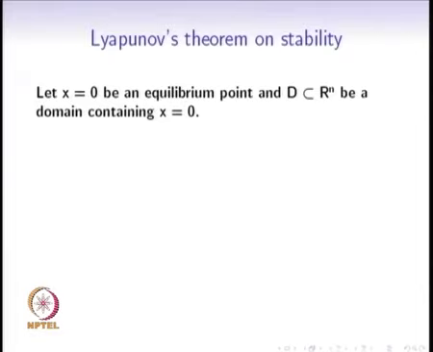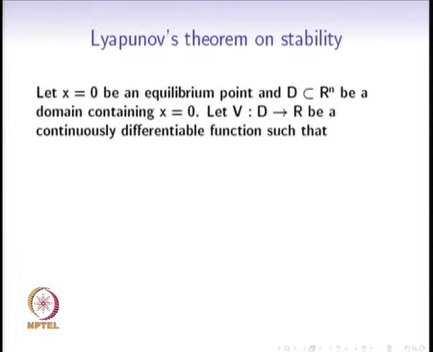So, we now come to Lyapunov's theorem on stability. After having seen the definitions of stability and asymptotic stability in the sense of Lyapunov, we are now going to see Lyapunov's theorem on stability. Let x equal to 0 be an equilibrium point and let D be a domain that contains this equilibrium point. Let V be a function from D to R. So, the domain D is a subset of R^n. V takes its values from this D and is scalar valued. V does not take vectors as its values, it takes only a scalar. Hence, at any point x, V of x has only one component.